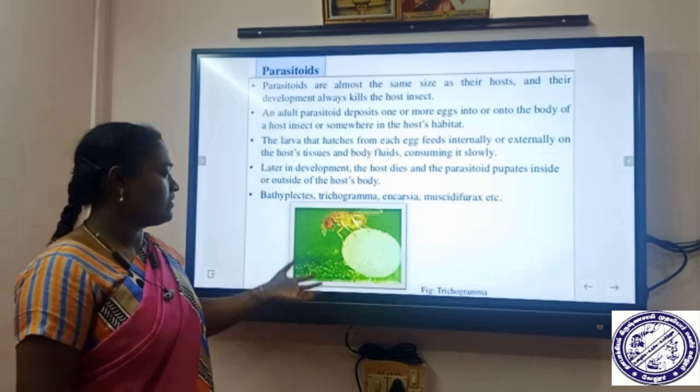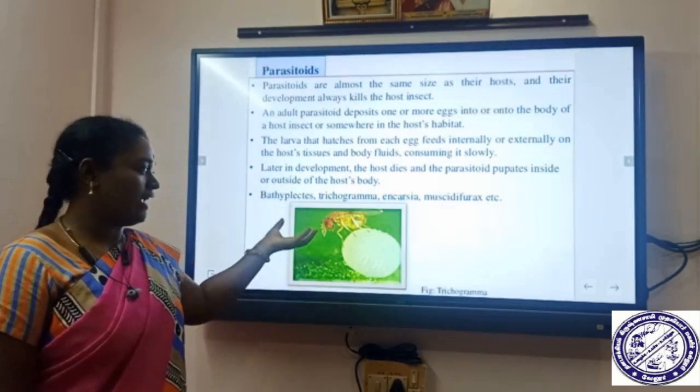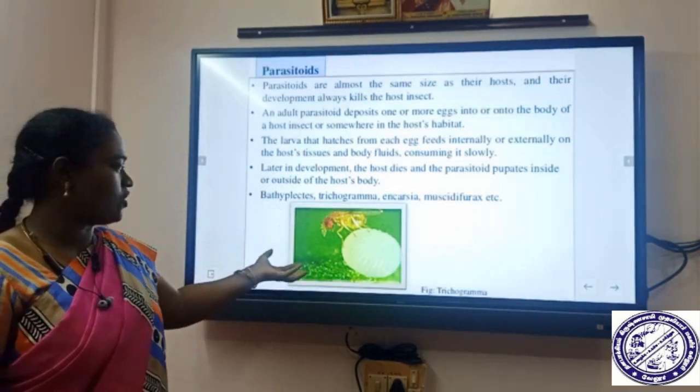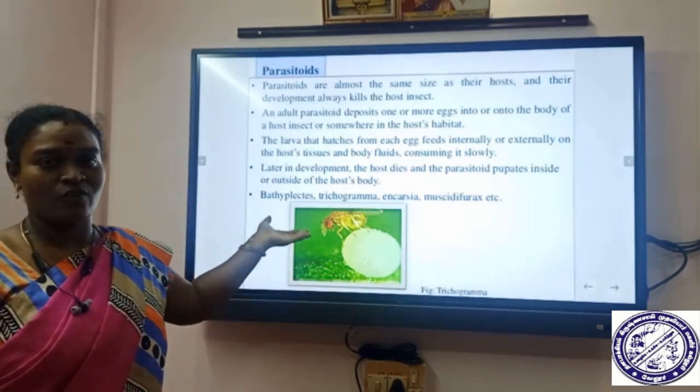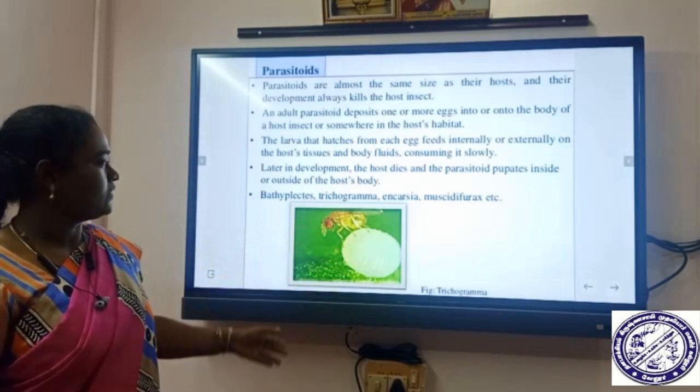This is the diagram in which the egg is deposited on the surface of the habitats of the pest.